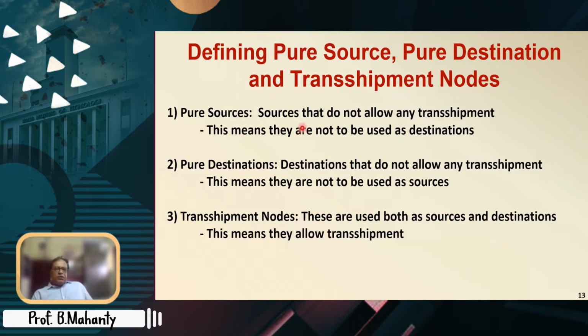Pure sources: sources that do not allow any transshipment. This means they are not to be used as destinations. Pure destinations: destinations that do not allow any transshipment. This means they are not to be used as sources. Transshipment nodes: these are used both as sources and destinations. This means they allow transshipment.